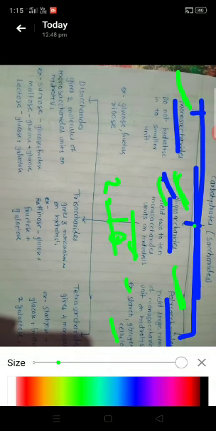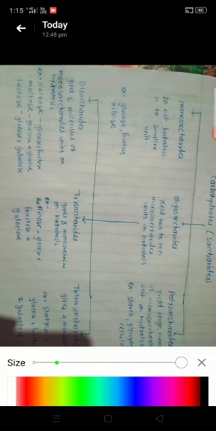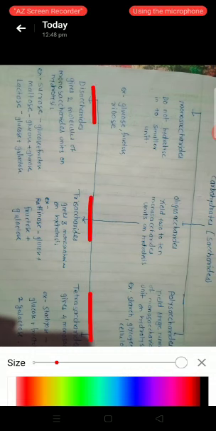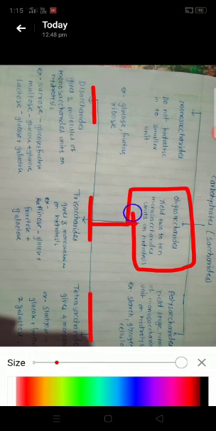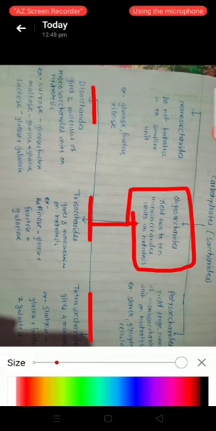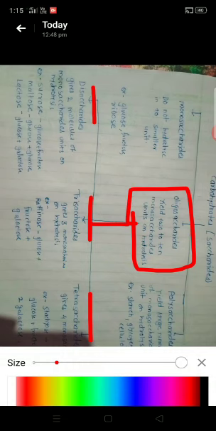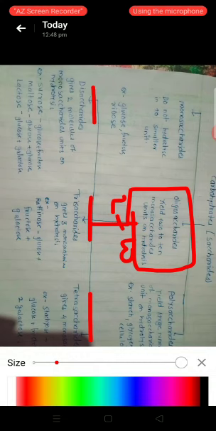Students, see here, the oligosaccharides are further classified into disaccharide, trisaccharide, and tetrasaccharide. Oligosaccharides are the carbohydrates which on hydrolysis give 2 to 10 monosaccharide units.